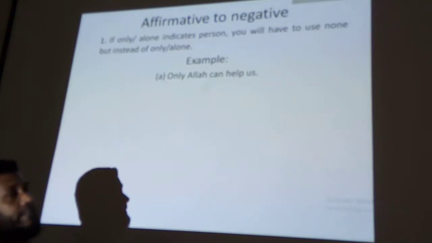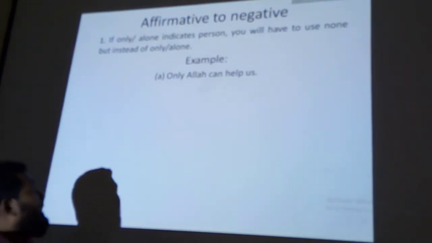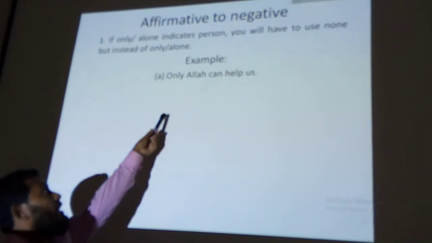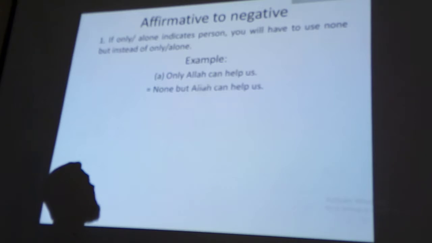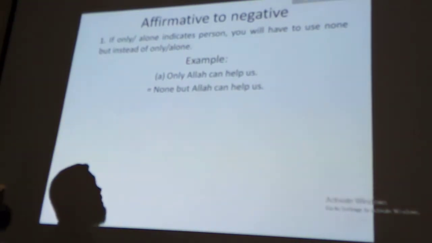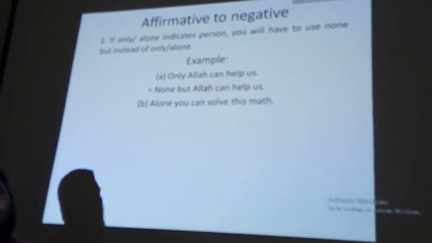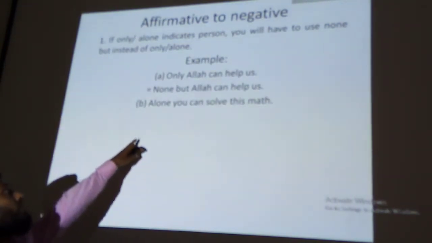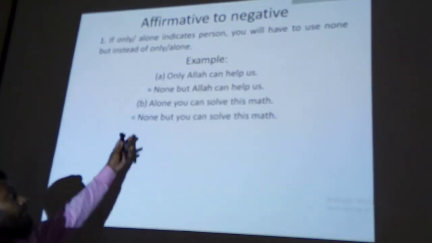Look, our first sentence is: only Allah can help us. We see there is only, and if you make it negative, you will have to write noun verb instead of only. Next, alone you can solve this math. There is alone. We have to use noun verb instead of alone.